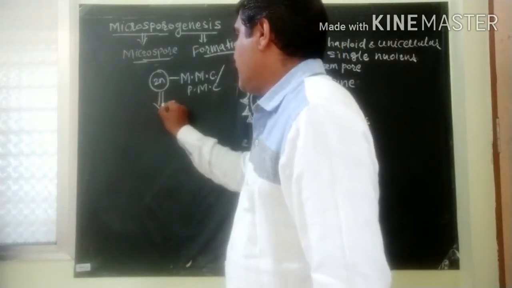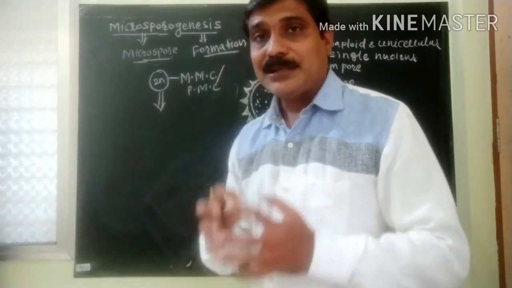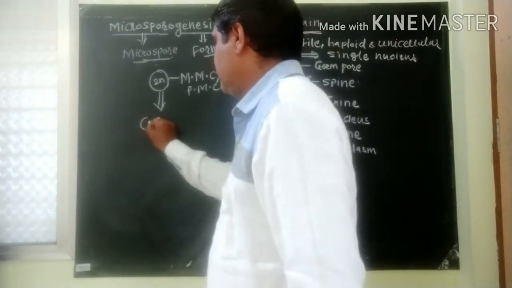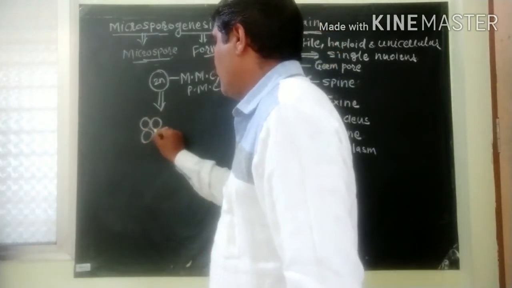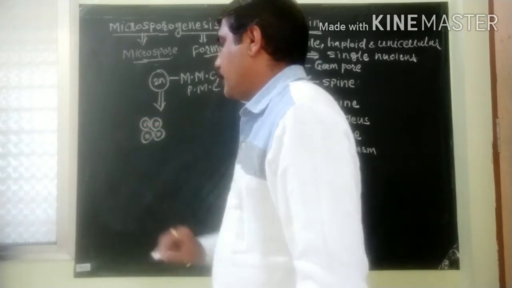Thus, this microspore mother cell produces a cluster of 4 microspores, that is haploid in nature.